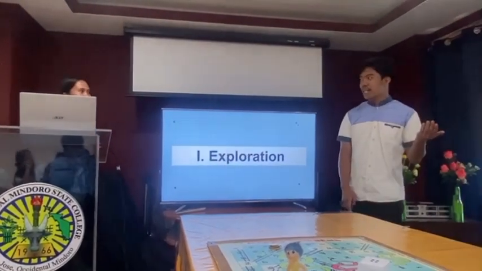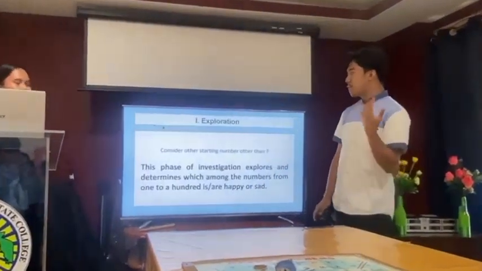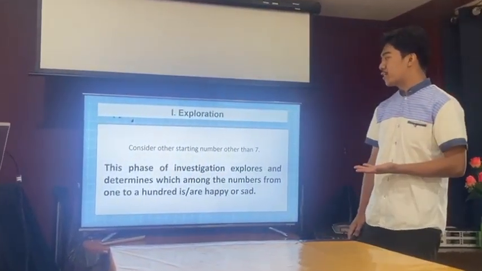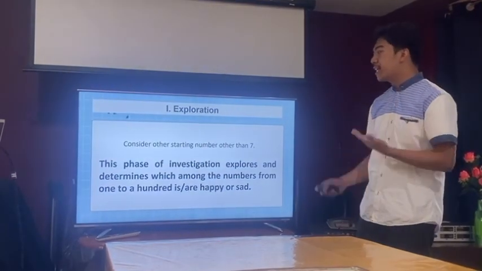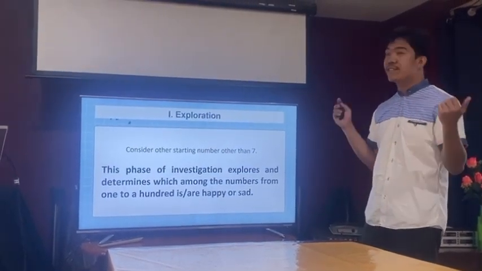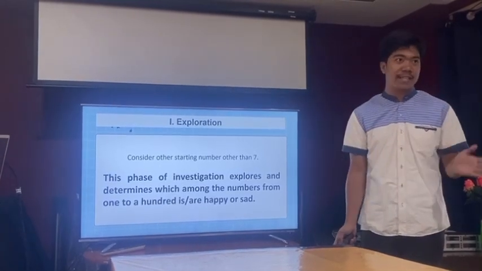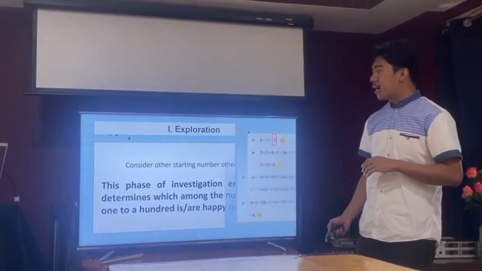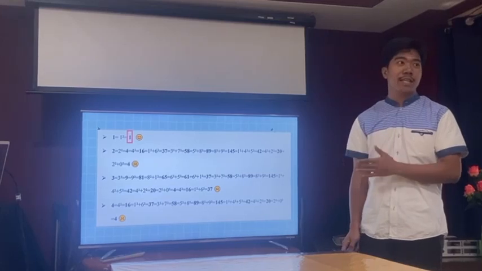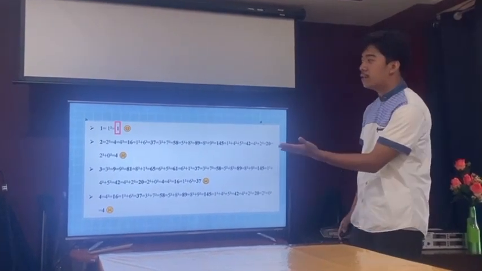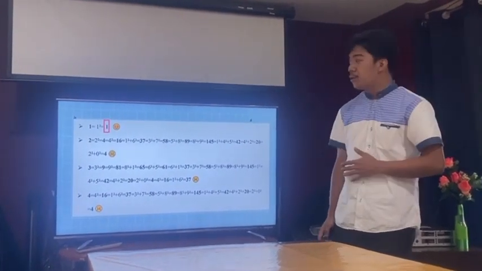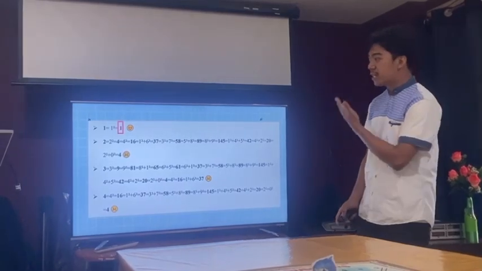Now, let's start with our exploration. In our exploration, let's consider starting numbers other than 7. This phase of the investigation explores and determines which of the numbers from 1 to 100 are happy or sad. Since it is so long to discuss all of the numbers from 1 to 100, we will just give some examples here in the first slides.